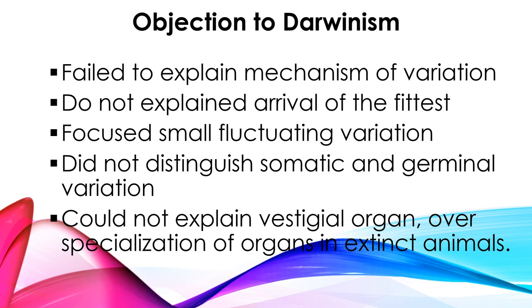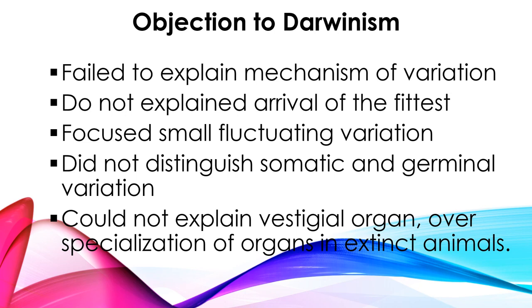But some organs are over specialized in some animals, and yet these animals are extinct. Over specialization of organs in extinct animals, for example, the tusk in the extinct mammoth. The mammoth had an over specialized tusk. Then the oversized antlers in the extinct Irish deer.